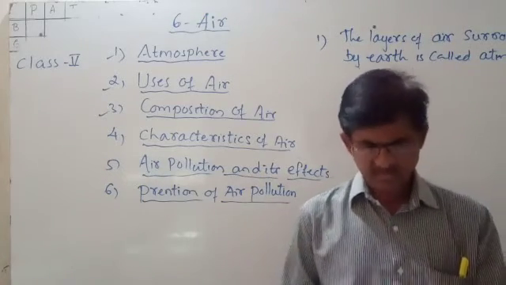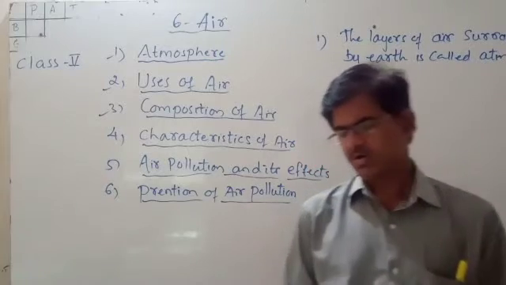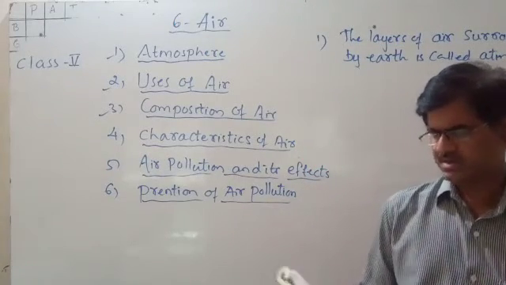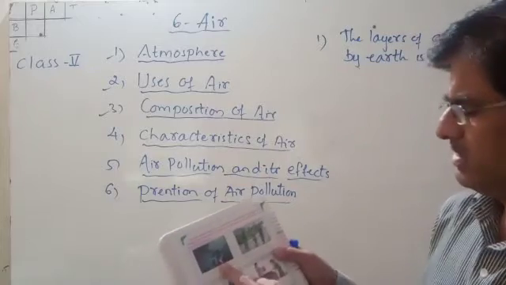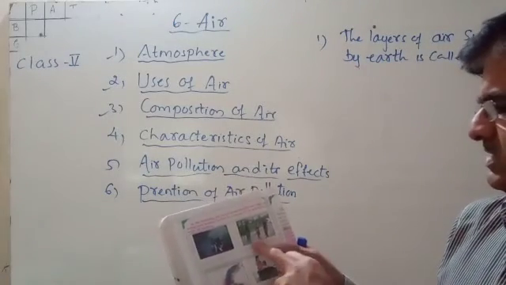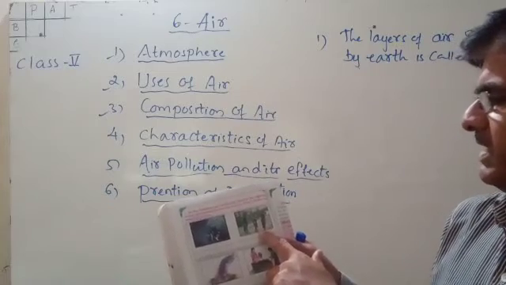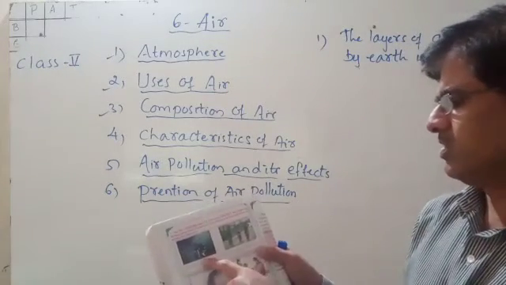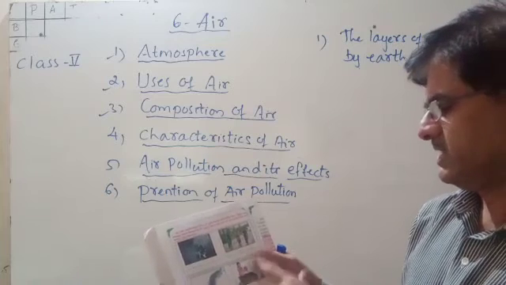On the last page, number 82, you can see some wrong and right pictures given here. The person moving on the vehicle causes air pollution, and the children moving on the bicycle will not cause any air pollution. So wrong side, right side.